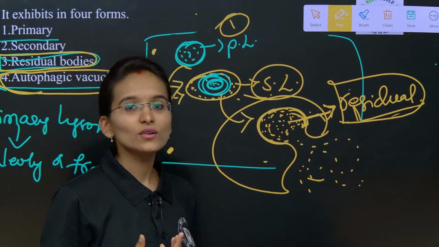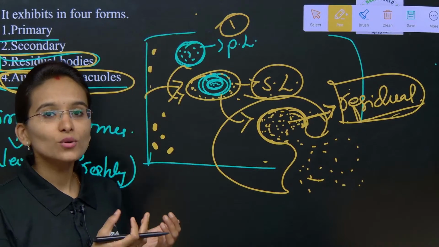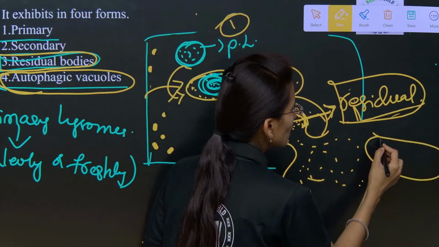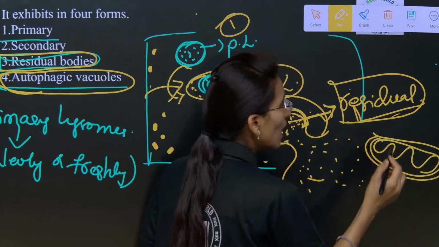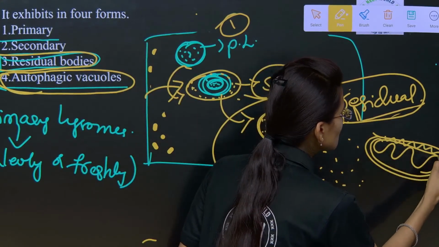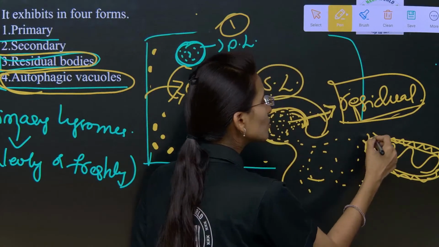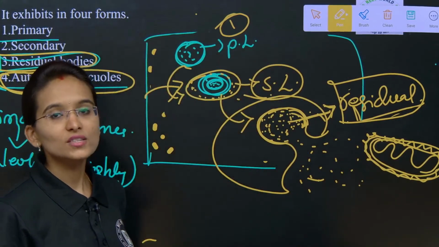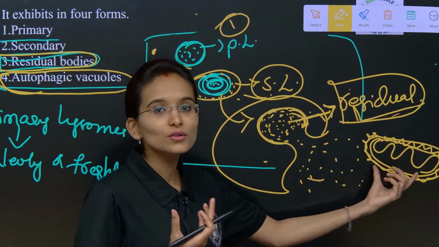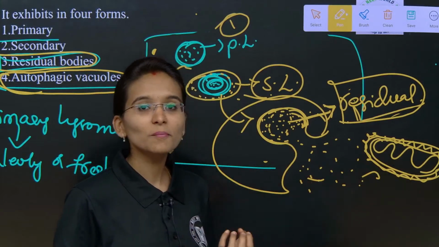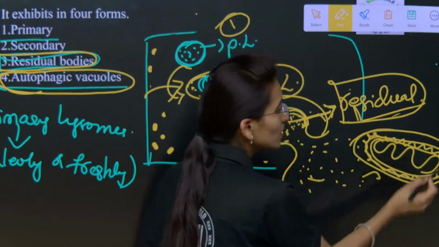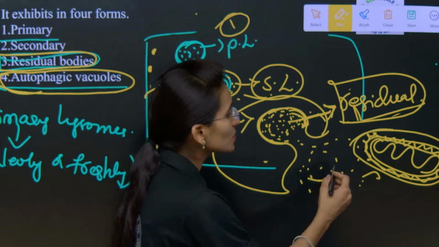Autophagic vacuoles are vacuoles which contain cellular substances. Suppose just imagine a mitochondria, and this mitochondria is damaged due to some metabolic activities. It is not going to show the perfect functions as it did previously. At that time, it is surrounded by a vacuole, and then the lysosomes will fuse with this